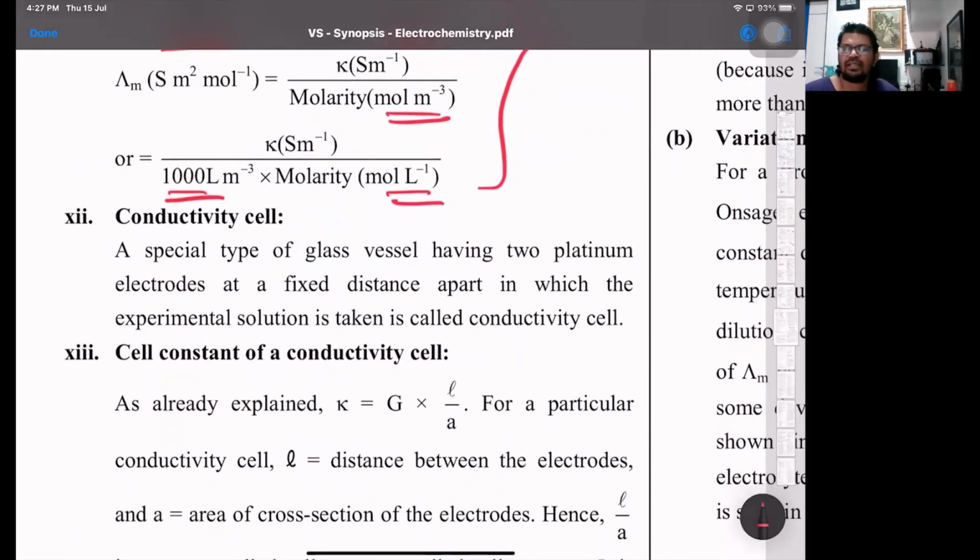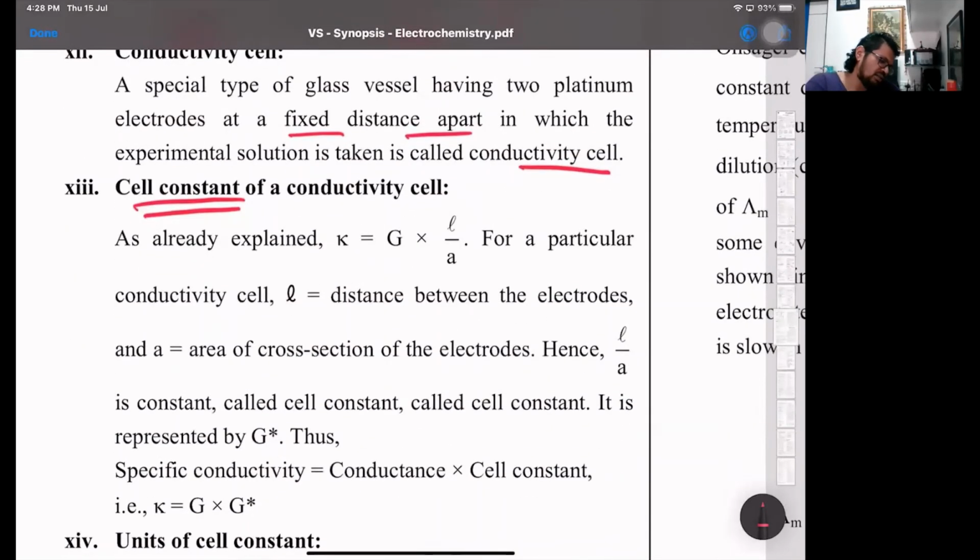Conductivity cell, that is basically a cell with two platinum electrodes at a fixed distance apart from each other, that's the length l, and having a cross section of area A. That's a conductivity cell. We can calculate the cell constant. Kappa is G into l by A. So cell constant is the distance between the two electrodes, A is the area of the cross section. So l by A is a constant.